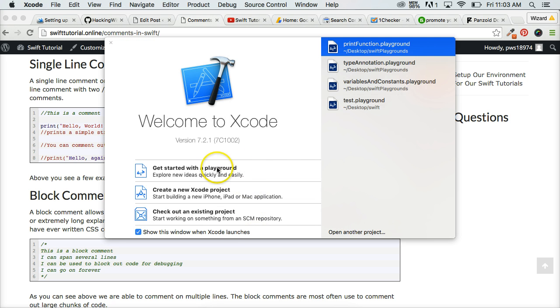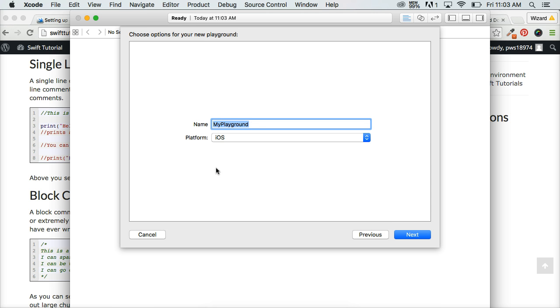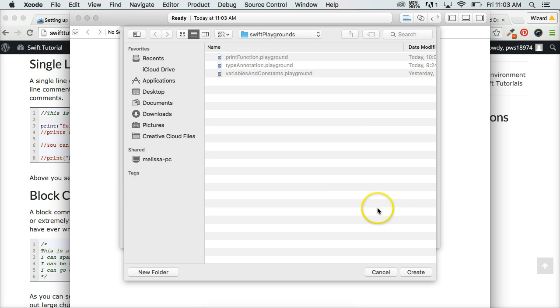Open up your Xcode, and we're going to call it comments, C-O-M-M-E-N-T-S. Hit next. Create.